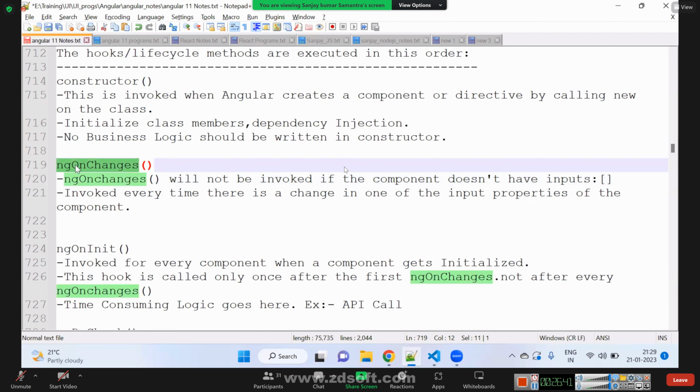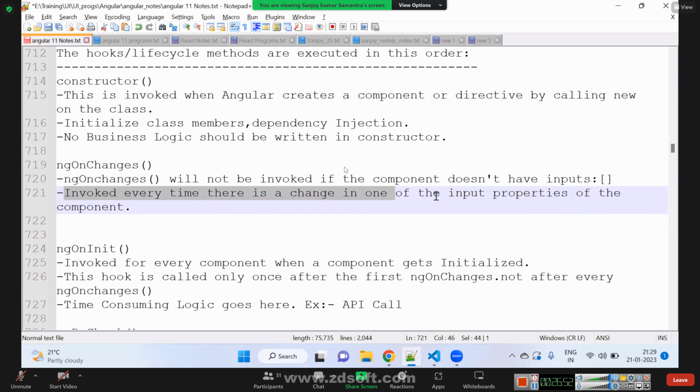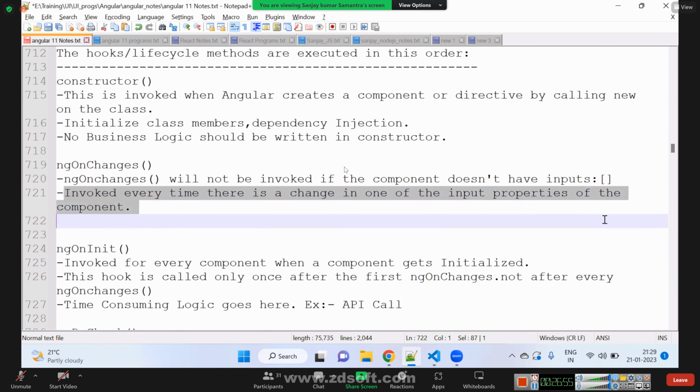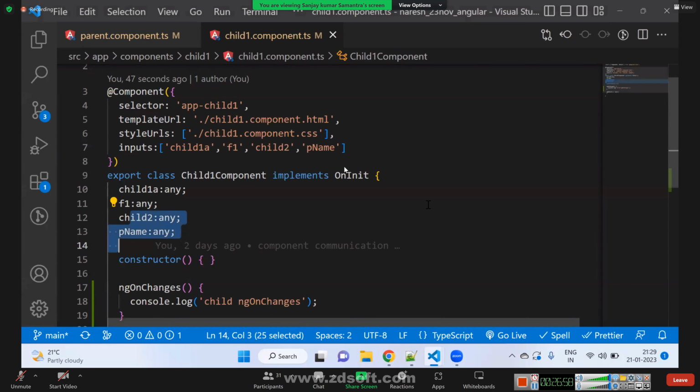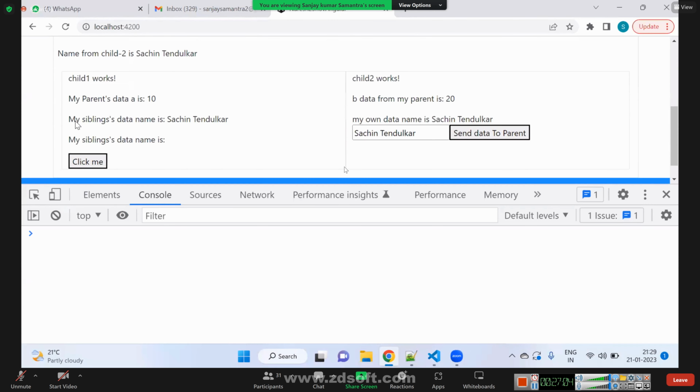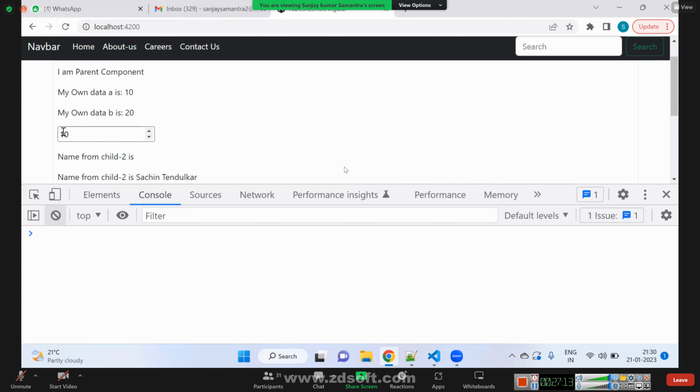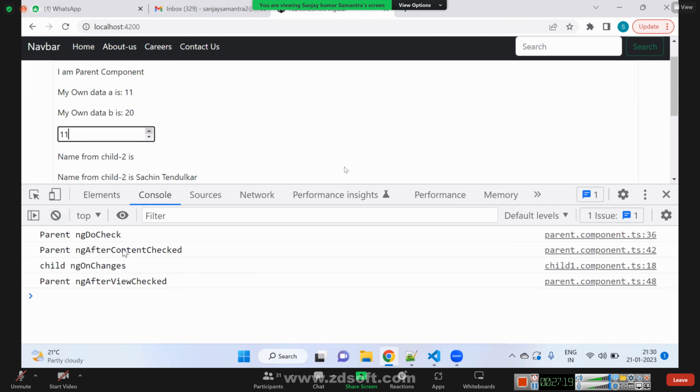And how frequently is this ngOnChanges invoked? It is invoked every time there is a change in one of the input properties of the component. Let's say the child component has four input properties. If anything is changing, child's ngOnChanges will be called. Say I'm changing parent component data from 10 to 11, child 1 will be notified.